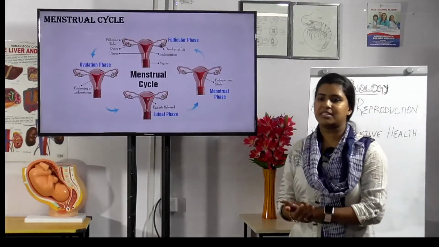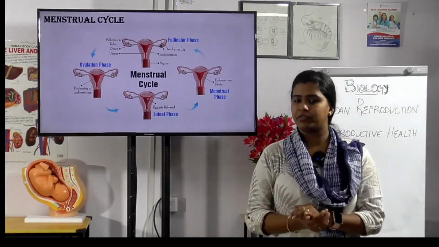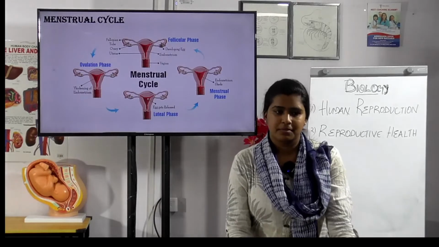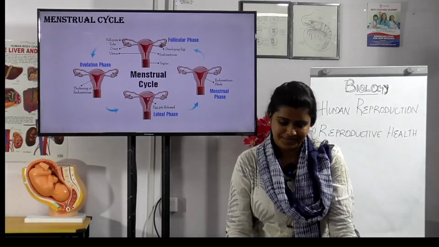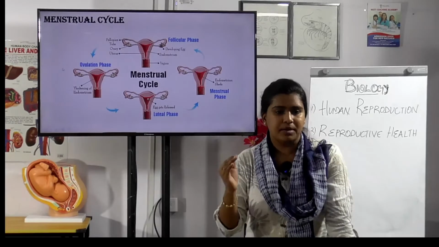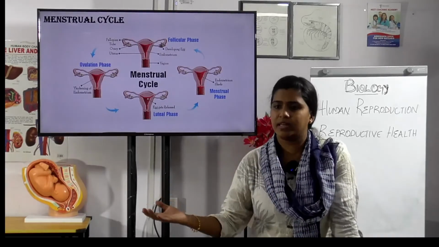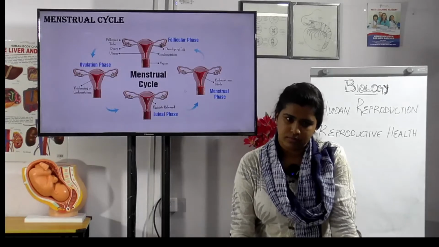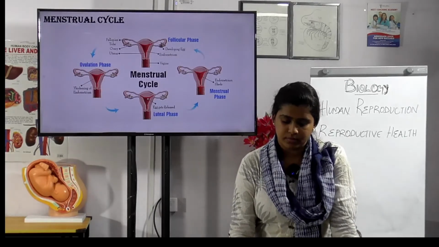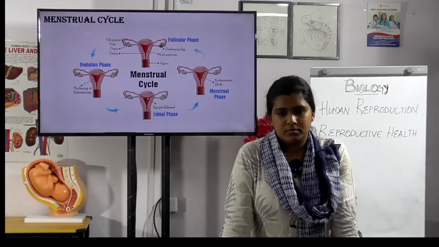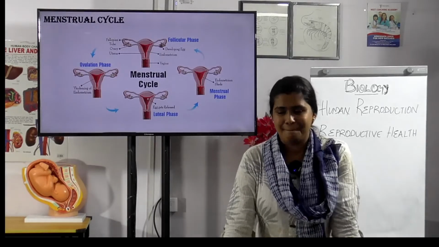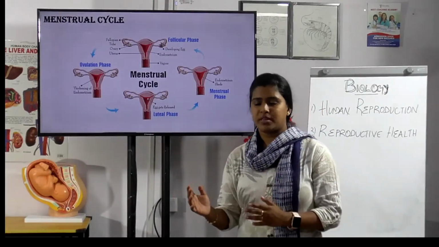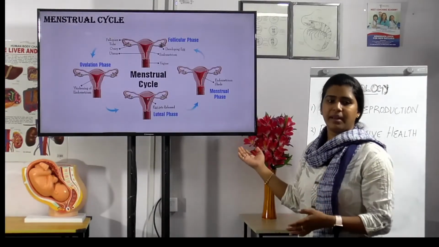And the next is the luteal phase. What happens to the remaining Graafian follicle after it has ruptured? The remaining progesterone helps in maintaining the endometrium.